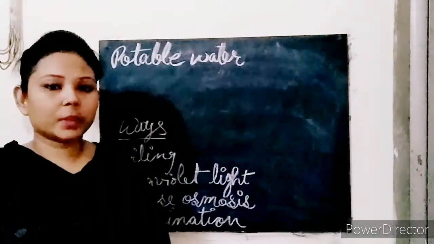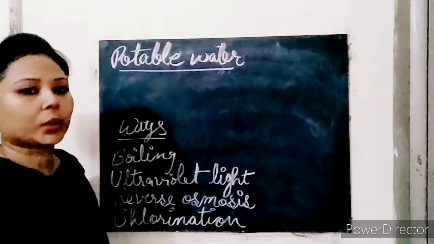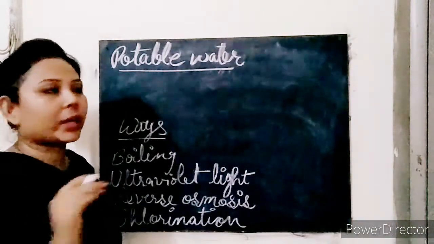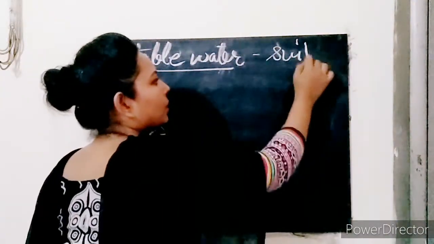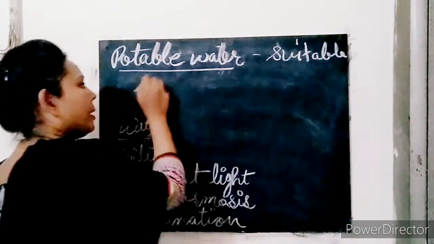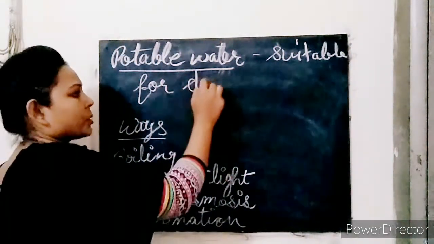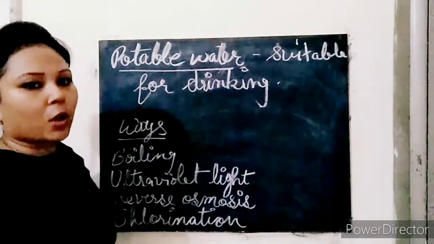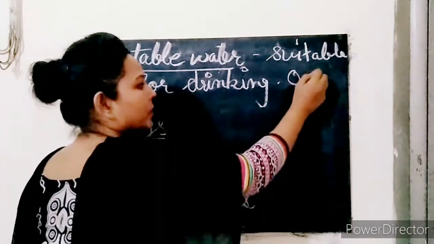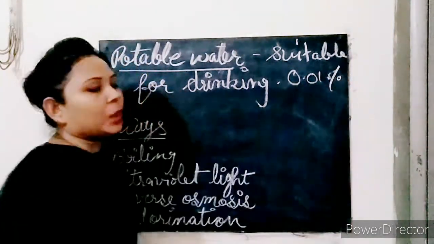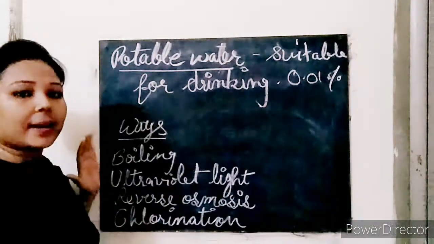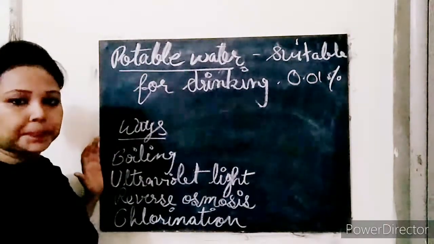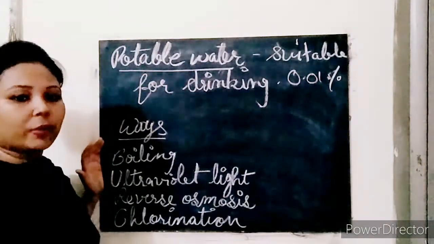So next we have potable water. What do we mean by potable water? Potable water means water that is suitable for our drinking. Suitable for drinking, this is known as potable water. And if we talk about earth, we have only 0.01% potable water, right? So here are some ways by which we can make our water potable, that means suitable for drinking.